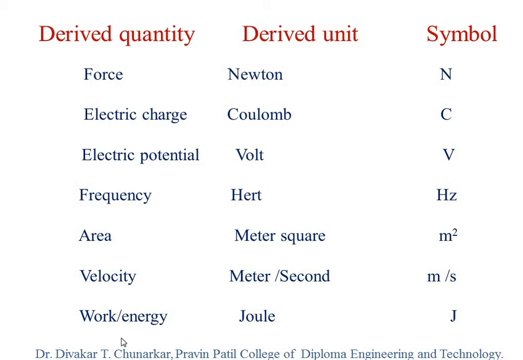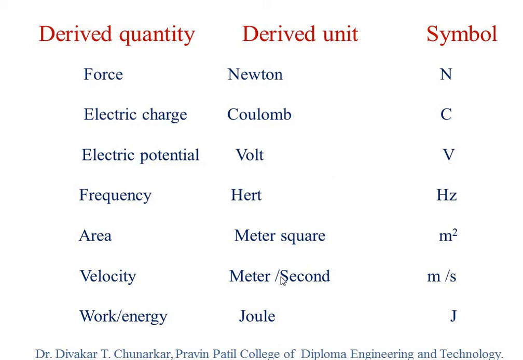Keep that in mind. Then another one, I will take pressure. Pressure is a derived quantity and its unit is Newton per meter square. Newton per meter square, this is the unit of pressure. So these are all derived quantities. These quantities, units and symbols are generally used to solve numerical problems, and questions generally arise on them in your examination.